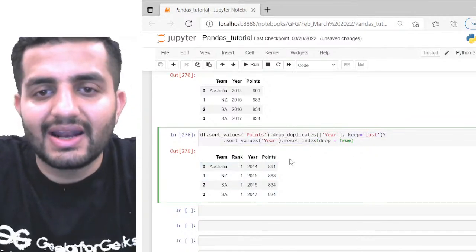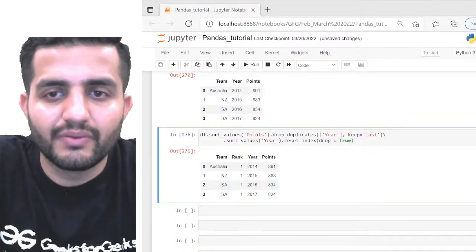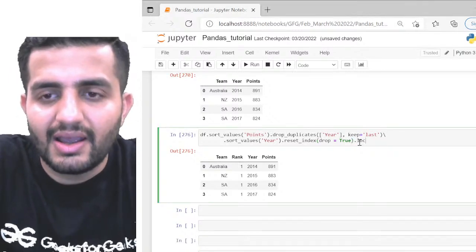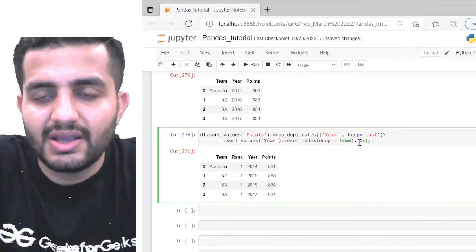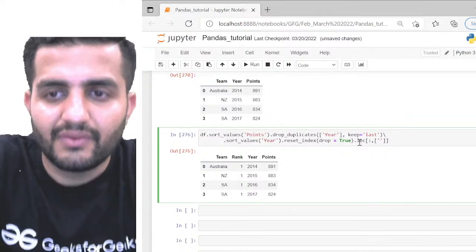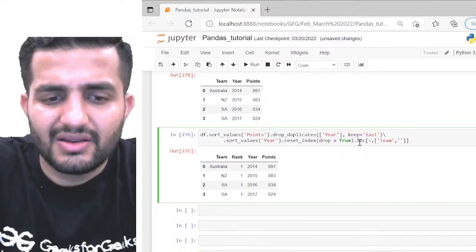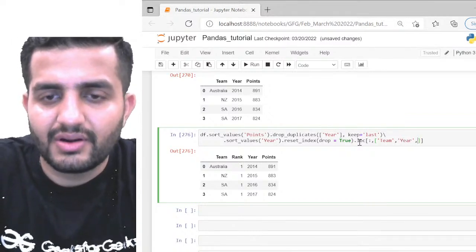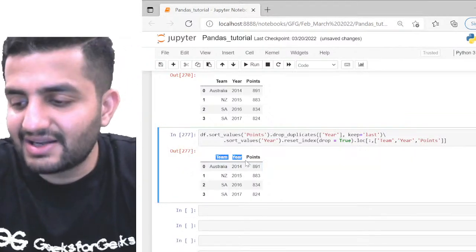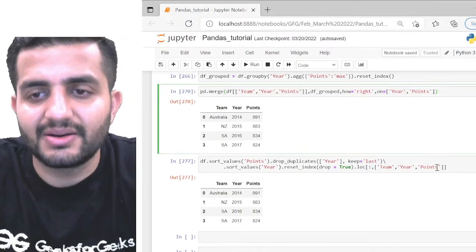Now what is the last thing? Again, I think I have to remove this rank column, right? I don't want the rank column, and I can simply remove it. I can use maybe loc. So .loc, and on .loc, I want all the rows, and the columns I only want team, year, and points, right? Simple. So now you have the exact same result that you are getting from the group by, isn't it?